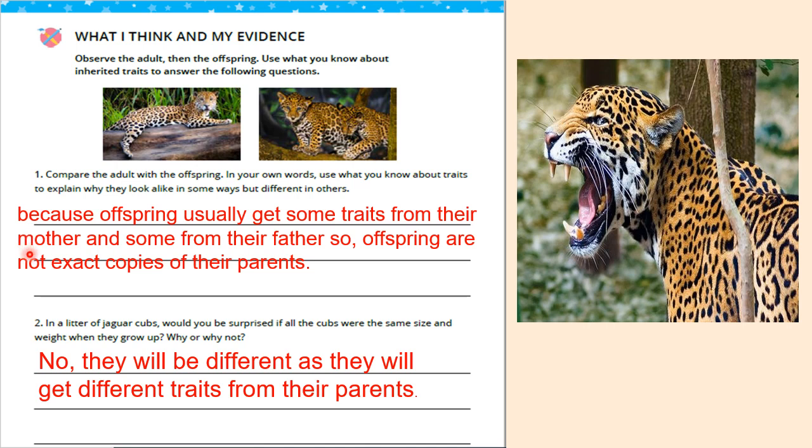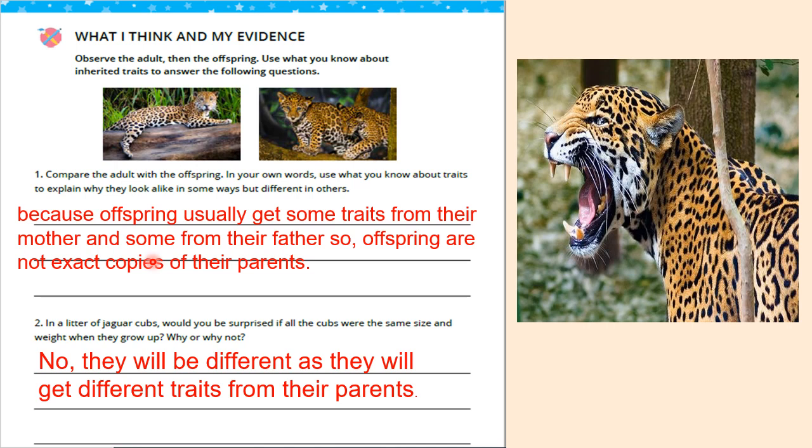Question number 2. In a litter of jaguar cubs, it means offspring of jaguar. Would you be surprised if all the cubs were the same size and weight when they grow up?